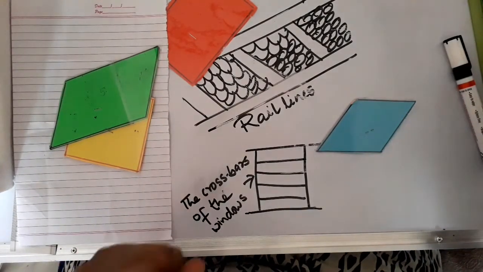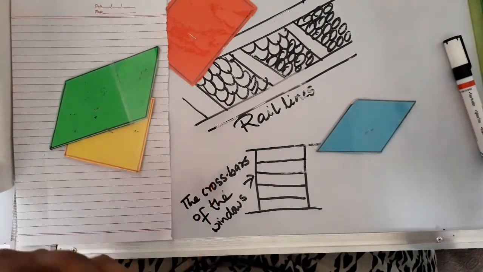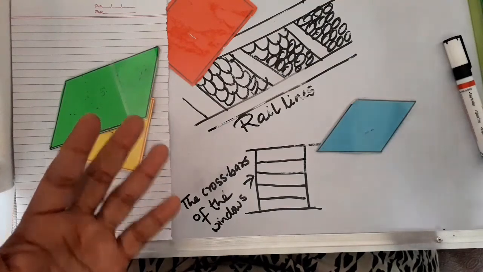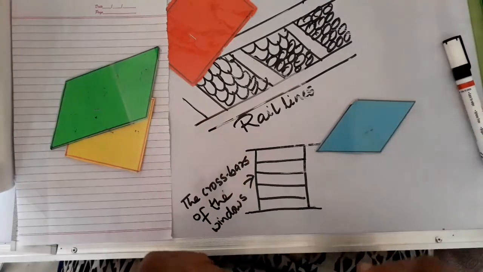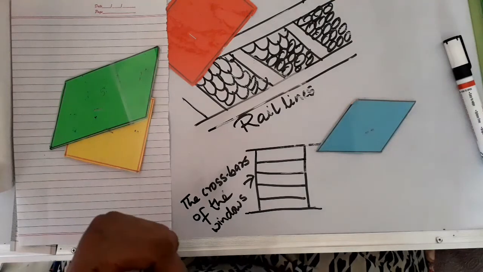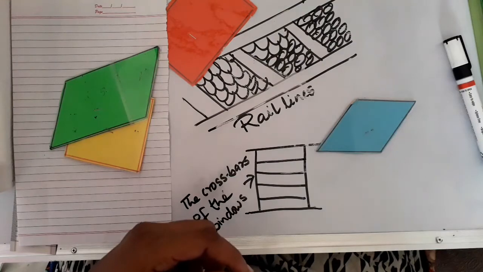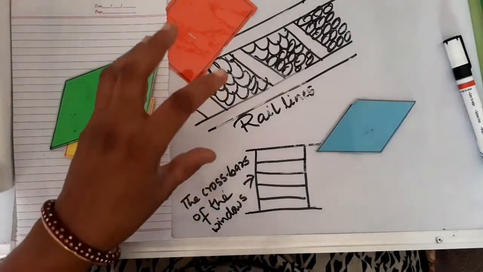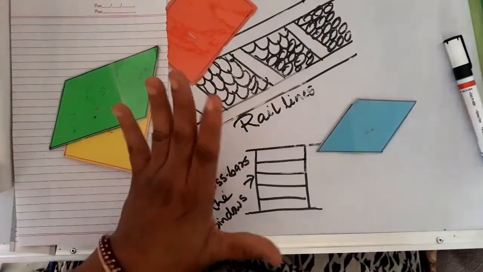The lines on the basketball court, the railway track, the opposite sides of the door, the steps of the ladder, they are all examples of parallel lines. So once again we will repeat, what is a parallel line? If two or more lines in a plane do not meet each other, however far they are extended, then they are called parallel lines. And parallel lines are the lines on the plane that are always the same distance apart.